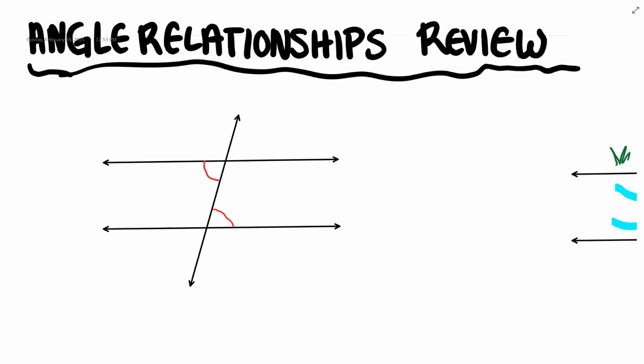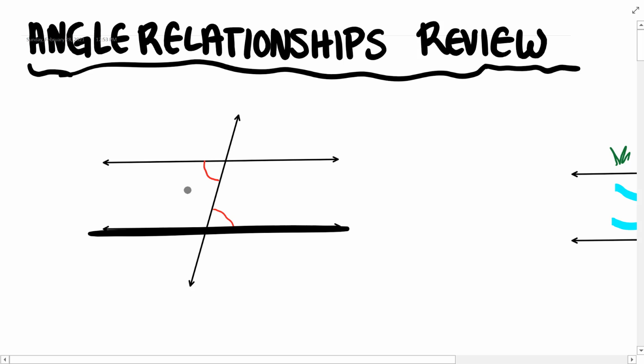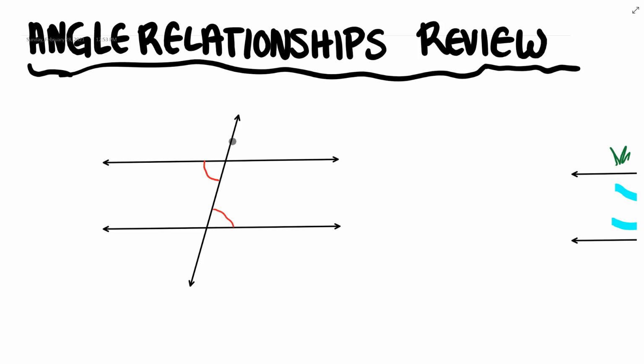Special angle relationships occur when we have two lines, such as these two, being intersected by a third line known as the transversal. Sometimes the two lines being intersected by the transversal are parallel, meaning they'll never intersect. And sometimes they're not, but you just can't see them intersecting at the moment.